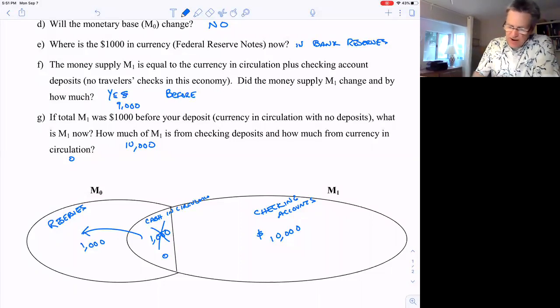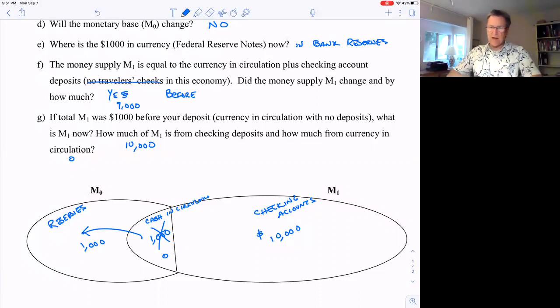And by the way, traveler's checks here, I used to talk about them. I don't talk about them anymore because actually traveler's checks just aren't used much anymore. It used to be counted as cash in circulation. People used traveler's checks to go traveling so they wouldn't have to carry cash in case the cash got stolen. But now with ATMs around the world everywhere, no one needs to use traveler's checks anymore.